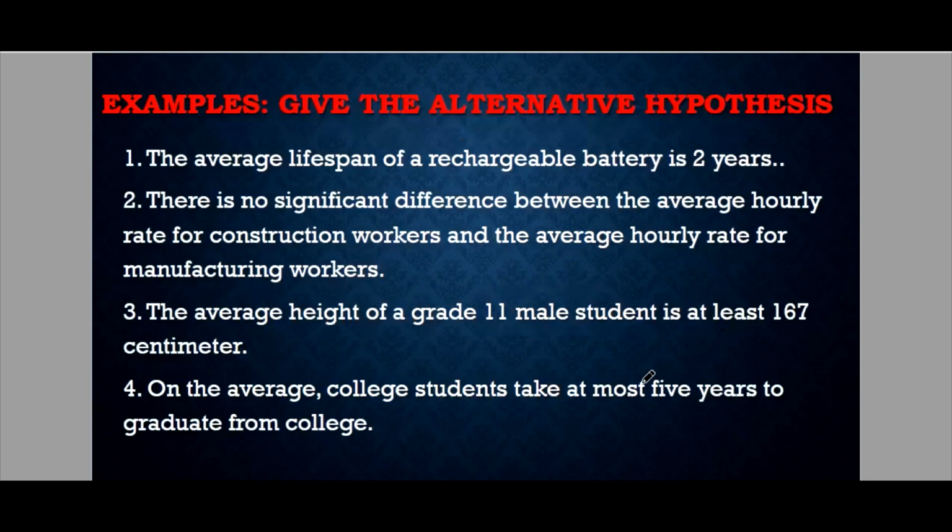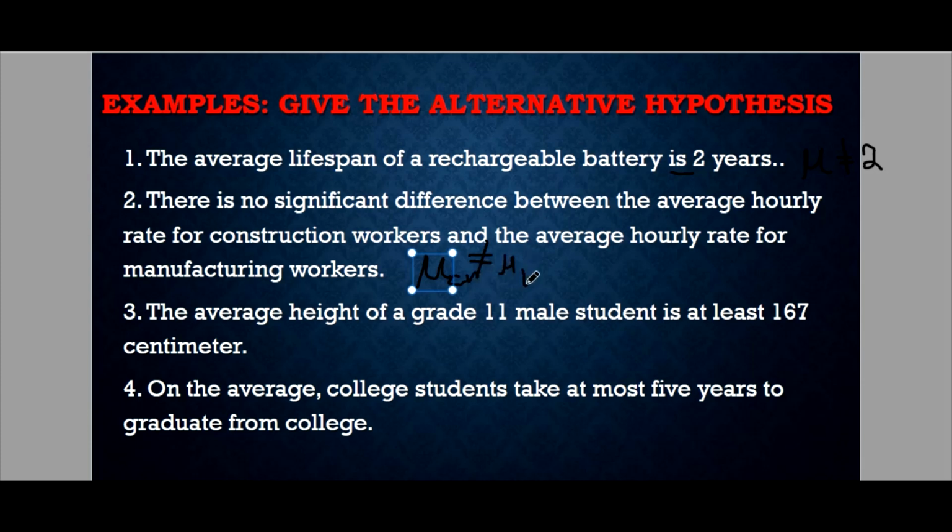So we will take the same examples. Give the alternative hypothesis. The average lifespan of a rechargeable battery is 2 years, so equals 2 years. For the HA, this is not 2 years. There is no significant difference. So this time, there is a significant difference, meaning these two are not equal anymore.